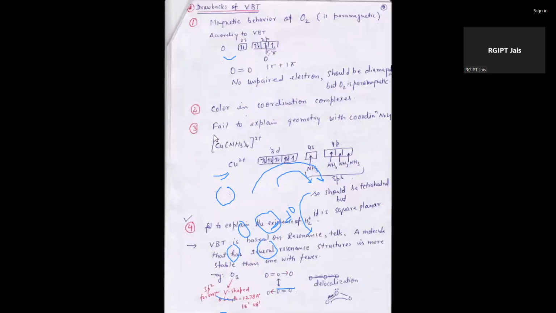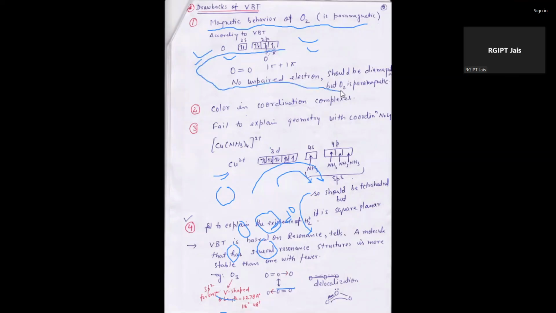Next, there are some drawbacks of VBT. This drawback is that it does not explain the magnetic behavior, whether it is paramagnetic, diamagnetic or ferromagnetic. This type of behavior cannot be explained by VBT, and there is a formation of sigma and pi bonds.